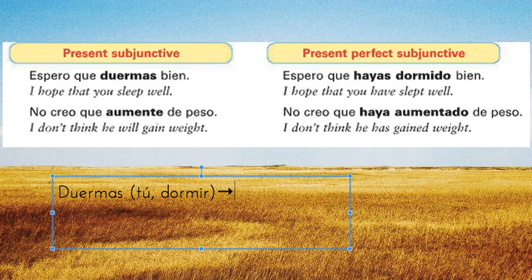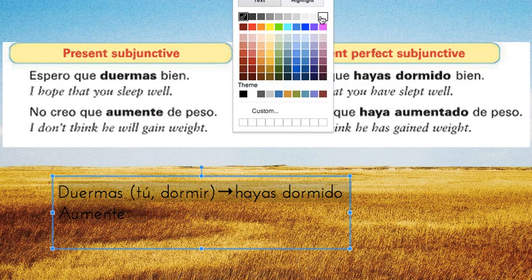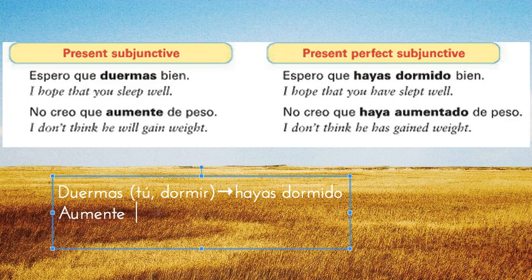So how do we make that present perfect subjunctive? We take the tú form of haber in the subjunctive, which is hayas, and we take dormir and make it into a participle, dormido. So, duermas, tú, dormir, hayas dormido.